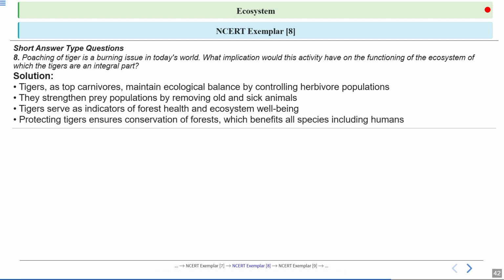The conservation of tigers is much more than just saving a single species. It's about protecting the entire forest ecosystem, because tigers need a large, healthy forest to survive. Efforts to protect them naturally lead to protection of their entire habitat.